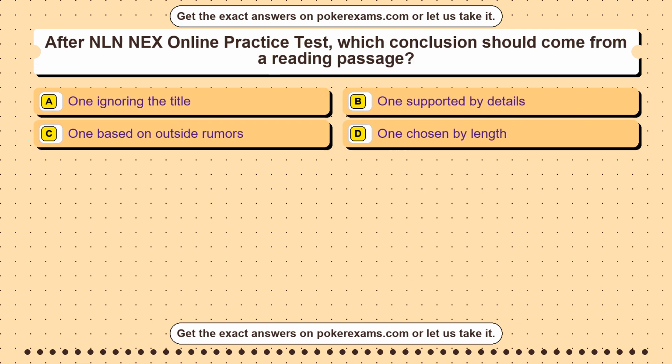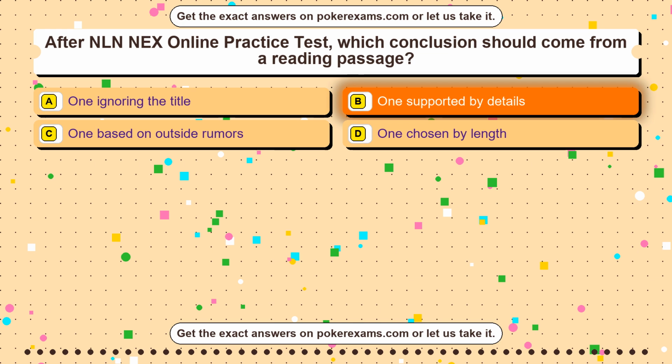Question 16. After NLN NEX online practice test, which conclusion should come from a reading passage? Option A. Ignoring the title. Option B. Supported by details. Option C. Based on outside rumors. Option D. Chosen by length. The correct answer is option B.